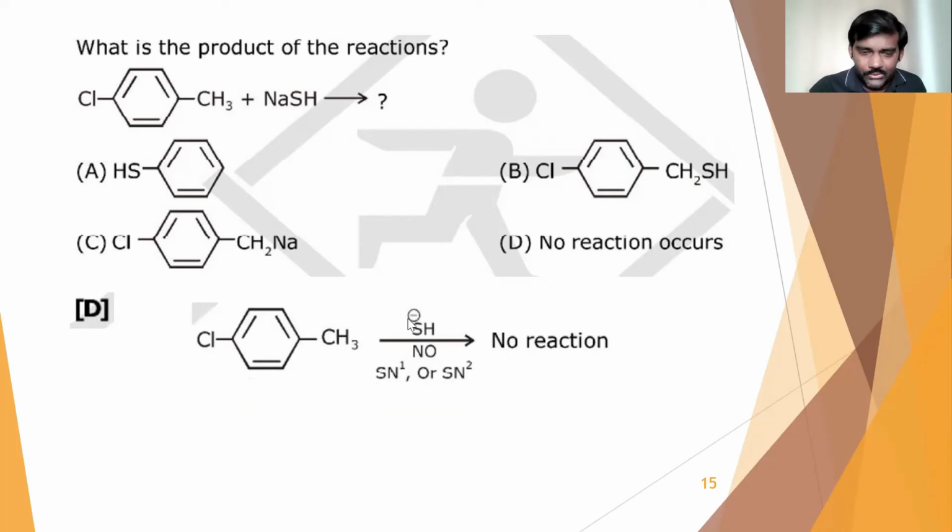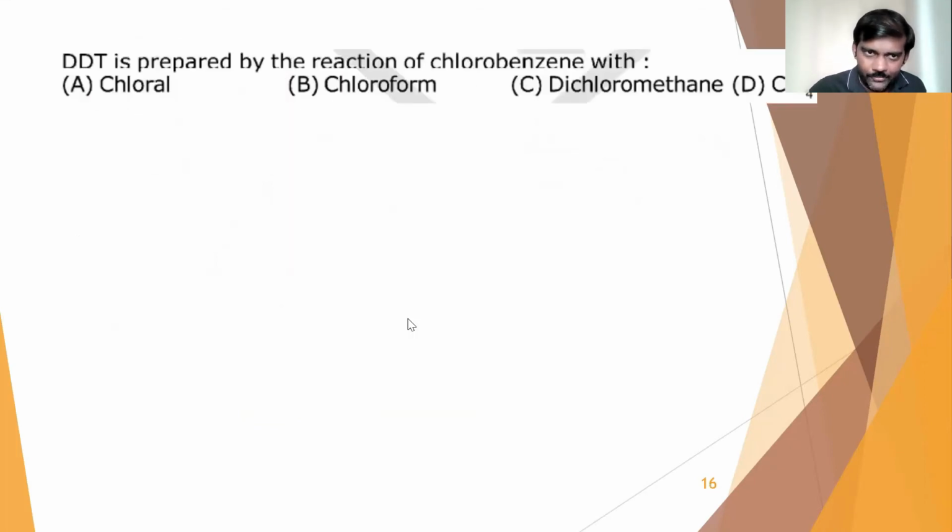So that is question number 4. Next, question number 5. DDT is prepared by the reaction of chlorobenzene with. DDT, I think that you might have heard. In the alkyl halides chapter it will come, and even in the aldehydes ketones carbonyl compounds chapter it will come.